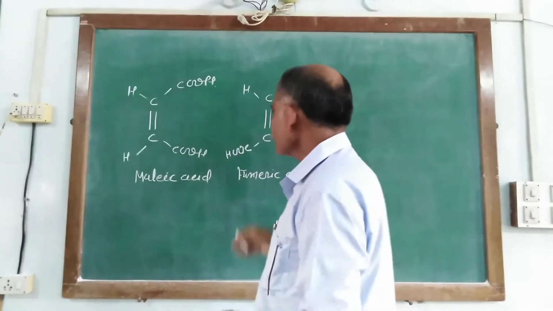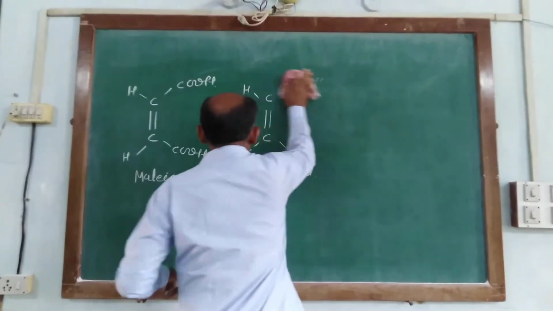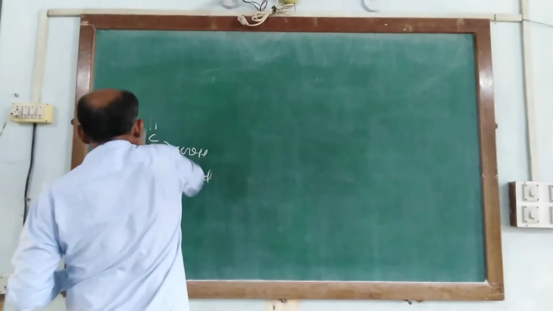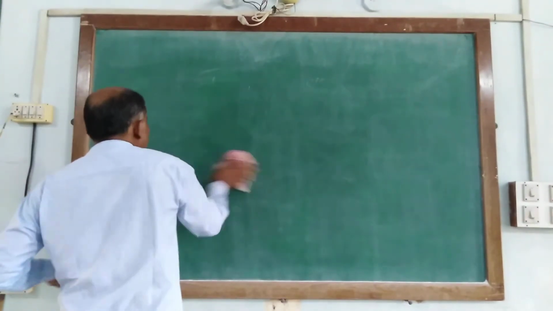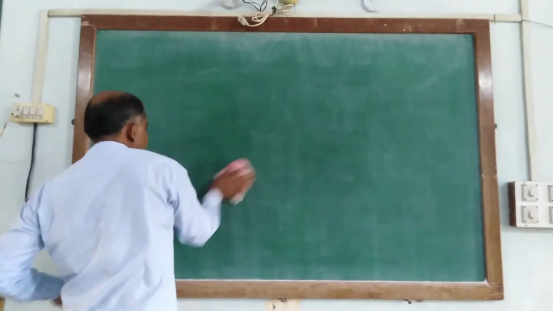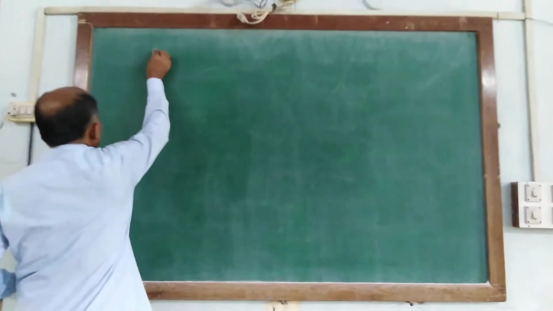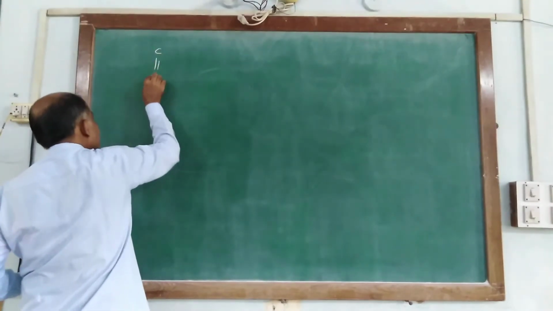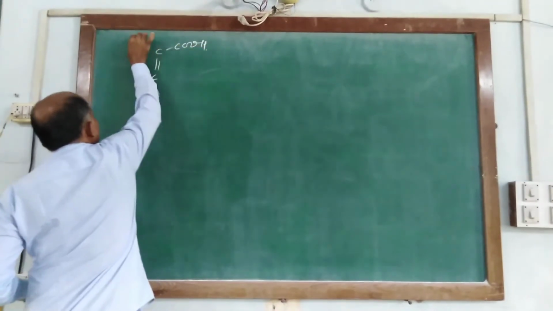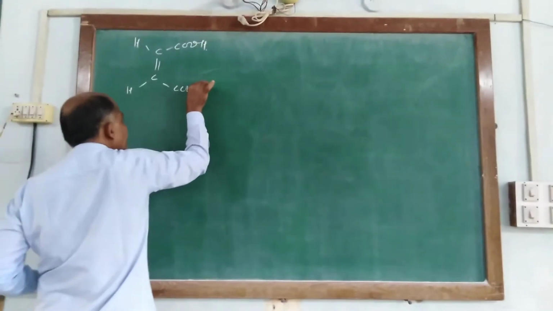Similarly, both acids are reduced by nascent hydrogen. So both acids give the similar product, and it is succinic acid. We write C double bond C, COOH, hydrogen and COOH.